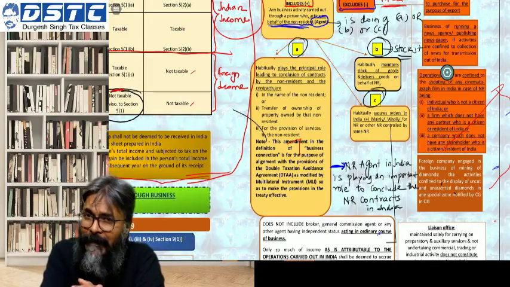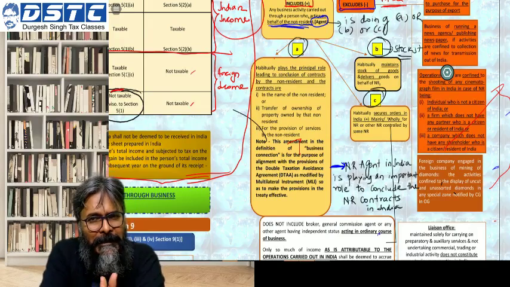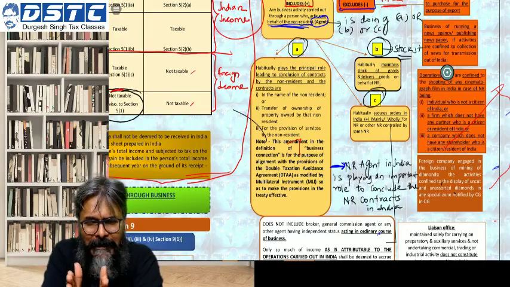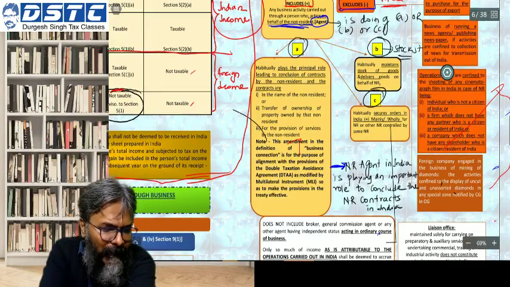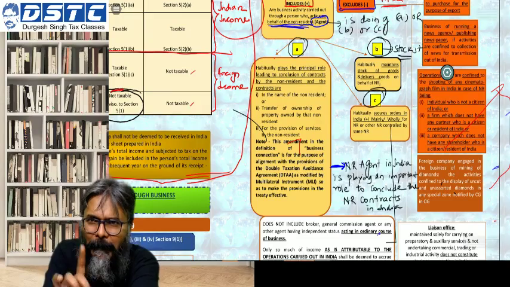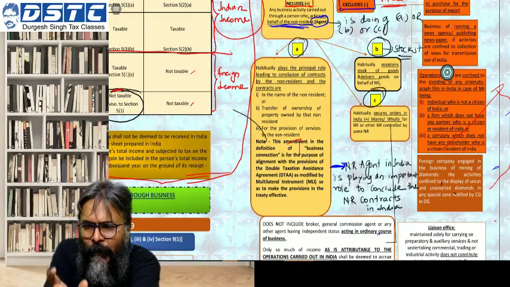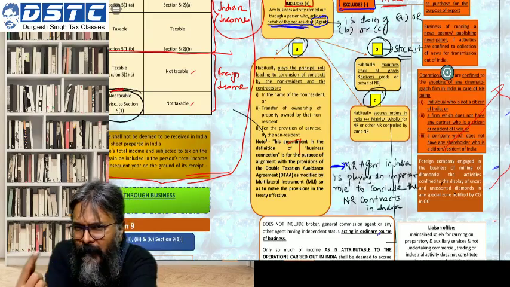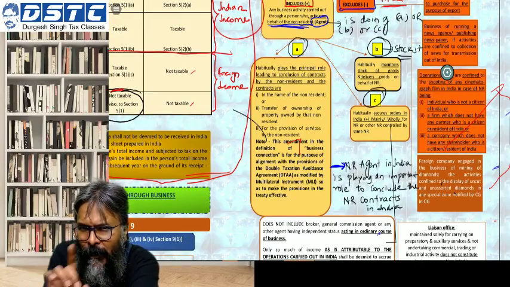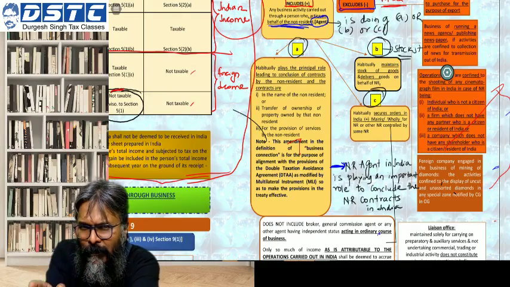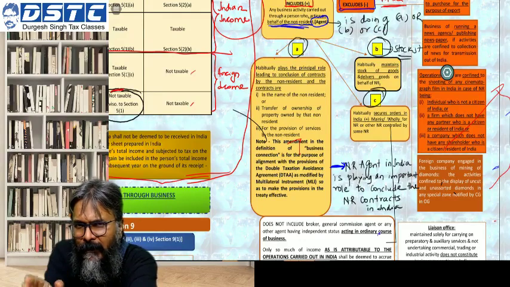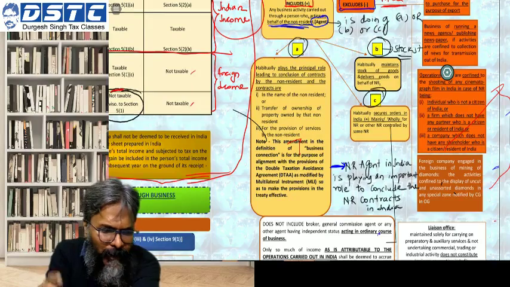The income arising from such activity will be considered as an income which is deemed to have accrued or arisen in India. So this is again the same proposition, students. This is one thing you should keep in mind. Point number B: here the activity is only to stock the goods for the purpose of dispatch as per the non-resident's instruction. In that case also, the non-resident will be said to have a business connection in India, and through this business connection, whatever income arises will be referred to as income which is deemed to have accrued or arisen in India.